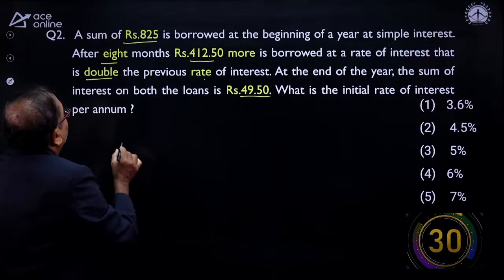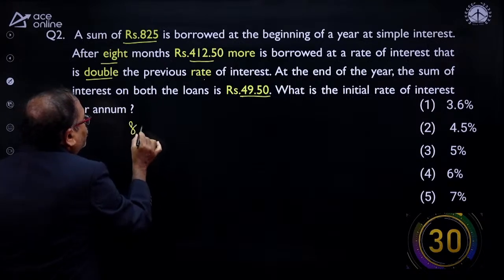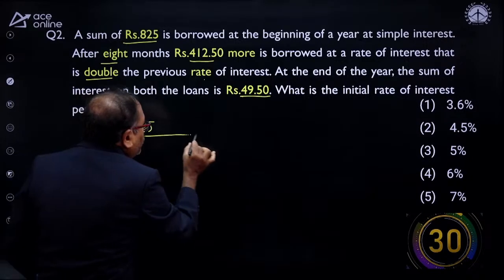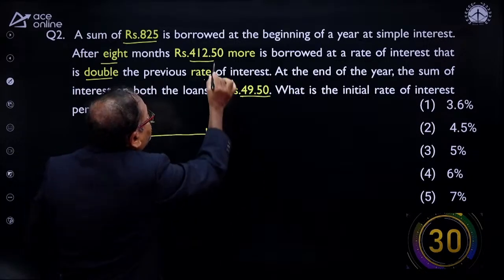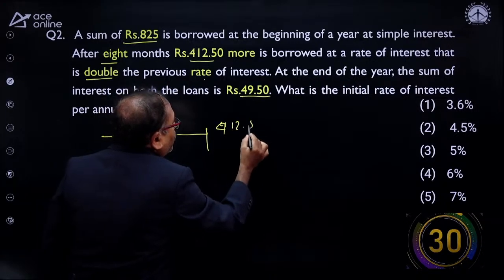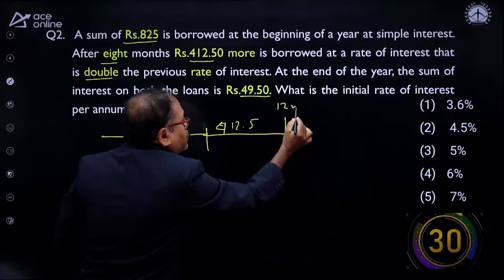Now, I will first write down what the question is. So, 825 rupees is borrowed. After 8 months, an additional 412.5 is borrowed, and this continues for 12 months.